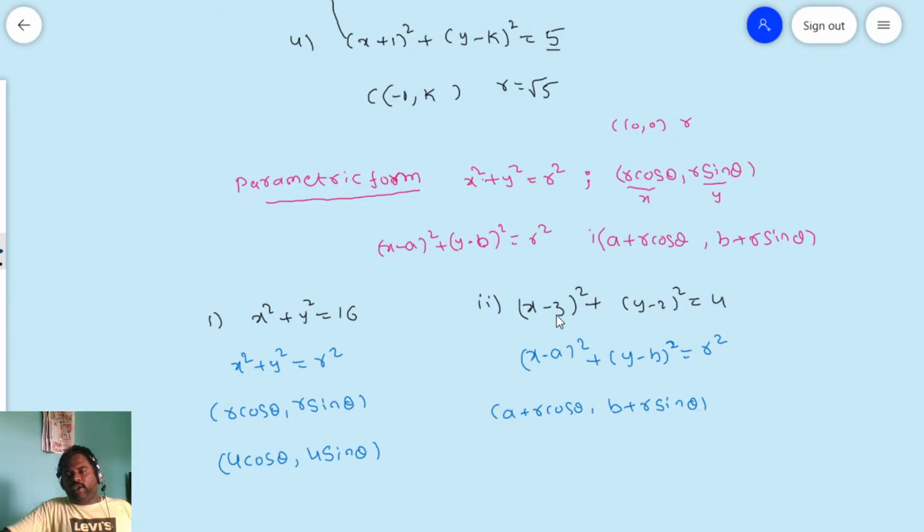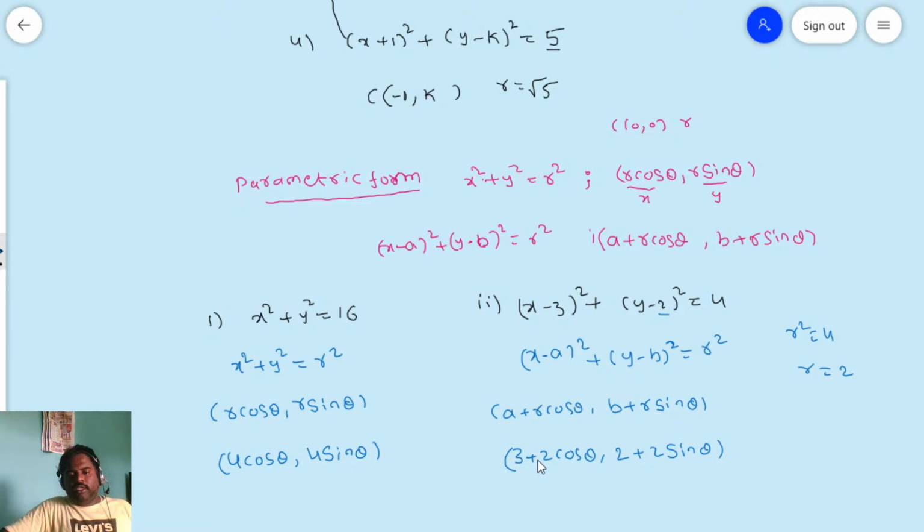In place of a what do I have? 3. In place of b? 2. And r square is equal to 4, so r is equal to 2. So 3 plus 2 cos theta comma, and the b value is 2, so 2 plus 2 sin theta.